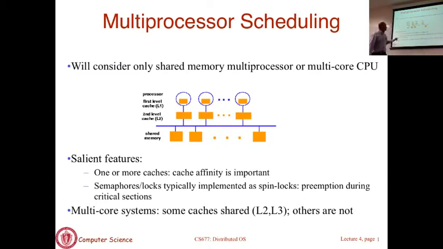Okay? So what we are going to assume is that the L1 and L2 caches are specific to processors, while L3 caches may be shared. Typically in a multi-core or multi-processor system, some of the caches are shared, but some are not shared. They're specific to a core. In this case, you see this cache is tied to that core. It's not visible to the other cores in the system. Why I am describing whether caches are shared or not will become clear in just a minute.